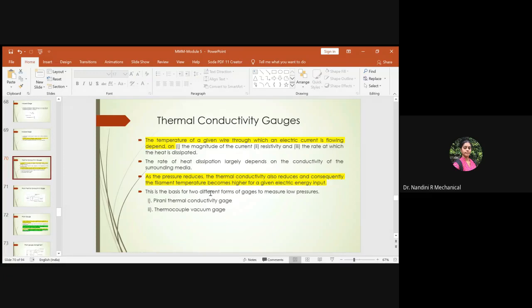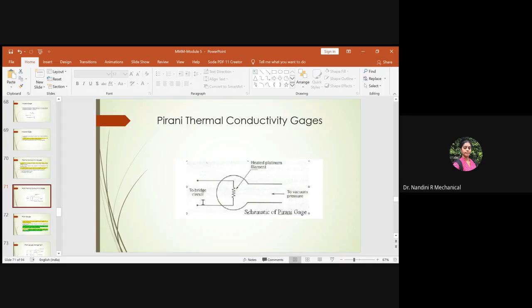So out of these two, you have in your syllabus the first one, the Pirani thermal conductivity gauge. This is how the schematic structure of a Pirani thermal conductivity gauge looks. You will have a filament made of platinum, which is a good conductor, and this will be heated up. It will be enclosed within a casing which is filled with gas.